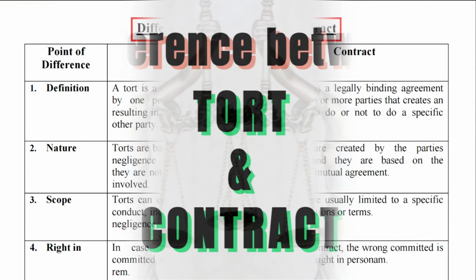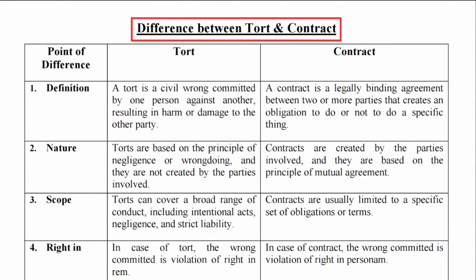Everyone, today we will be studying the difference between tort and contract. First point of difference, definition. A tort is a civil wrong committed by one person against another, resulting in harm or damage to the other party, whereas a contract is a legally binding agreement between two or more parties that creates an obligation to do or not to do a specific thing.